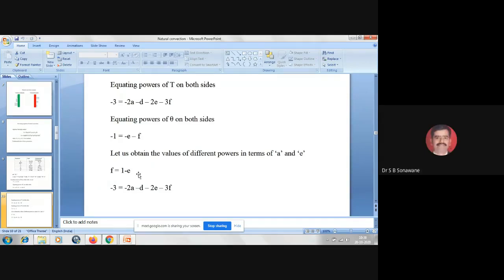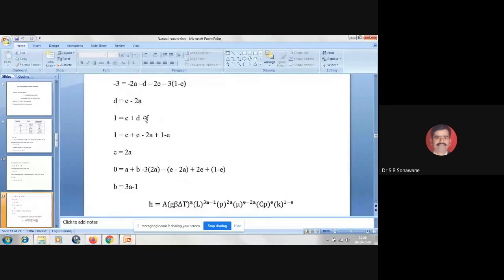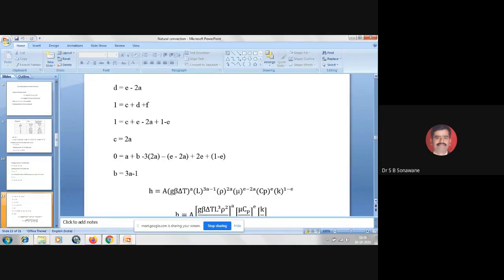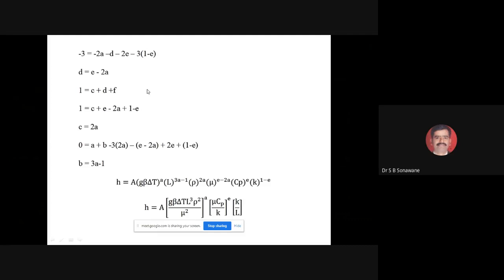Now what I am doing here: this particular equation I have written here, that is minus 3 is equal to dash dash dash. In this equation I am substituting F is equal to 1 minus E. So I have substituted 1 minus E here. Got it? Yes, sir.